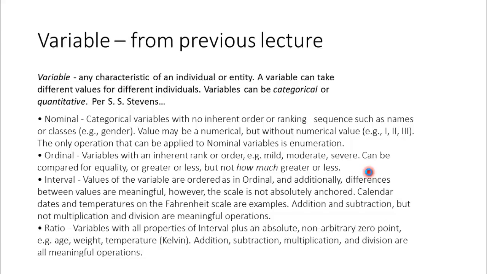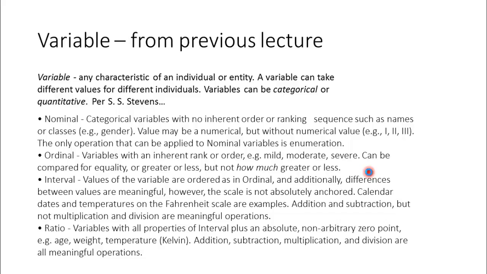Interval are the values of the variable that are ordered, and additionally differences between values are meaningful. However, the scale is not absolutely anchored. So calendar dates and temperature on Fahrenheit scales are examples of interval values. Addition and subtraction are possible, but multiplication and division are not. So the difference between dates is significant. If it is 13th July and 10th July, it's a 3-day difference, but you cannot just multiply 13th and 11th July. Temperature similarly: 10 degrees is lesser than 15 degrees, and the difference gives you a 5 degree difference, but multiplication doesn't hold any significance here.